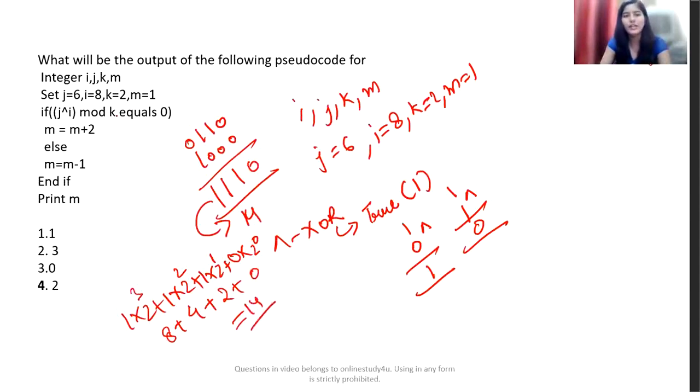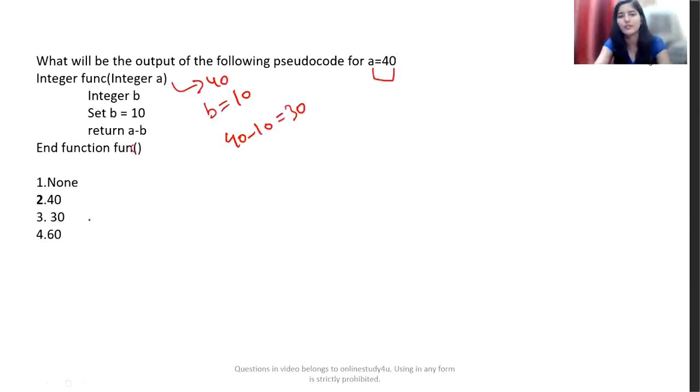Now 14 mod K. Okay, so what is K? 2. So if you divide this 14 by 2, for sure we are going to get the remainder as 0, right? So this if condition is true. So we will move inside the condition, and here we are updating the value of M as M equal to M plus 2. So M is going to be 3 now. So what is going to be the correct answer then? 3, right? So this is the correct answer for this particular question.